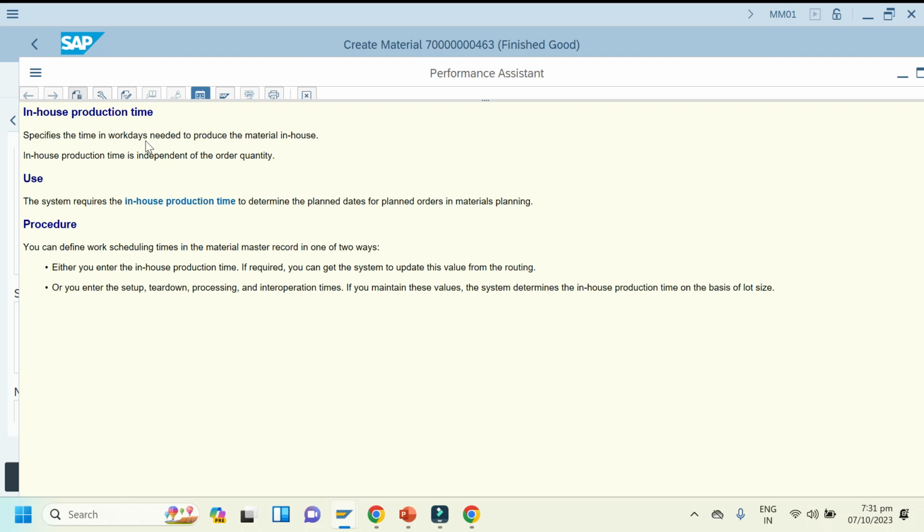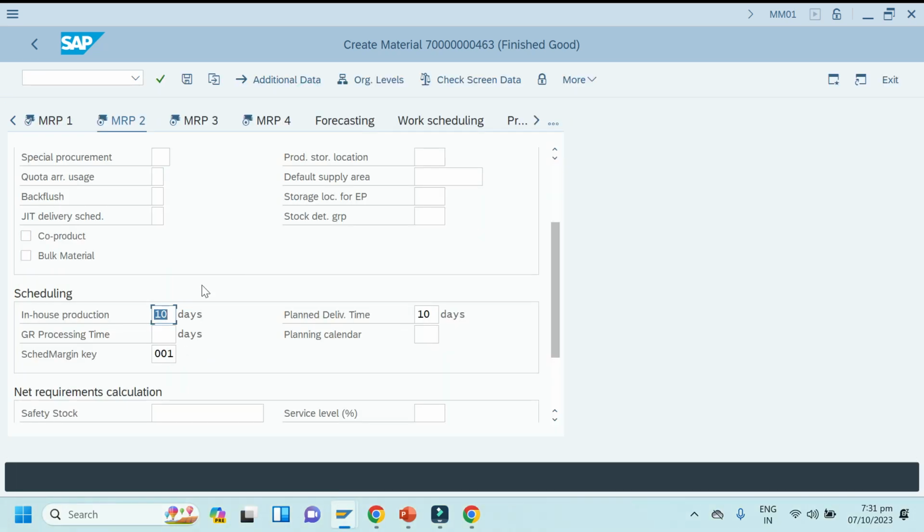Specify the time in work days needed to produce the material in-house. Okay, so this is nothing but the time in work days to produce material X in our production house. Okay, so that is the in-house production time. Okay, so that is important from MRP 2 point of view.